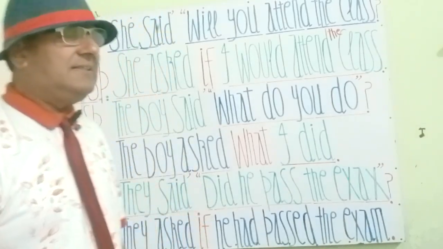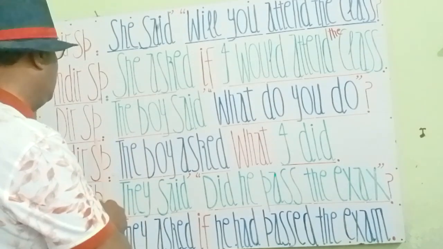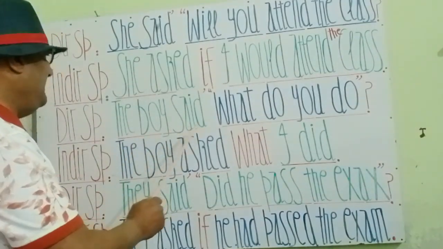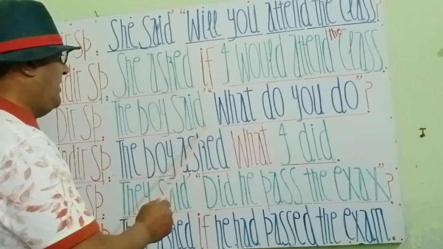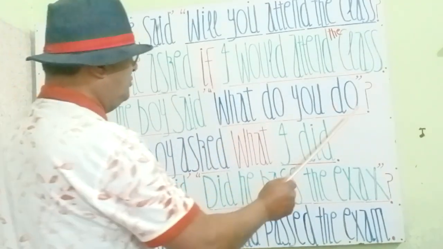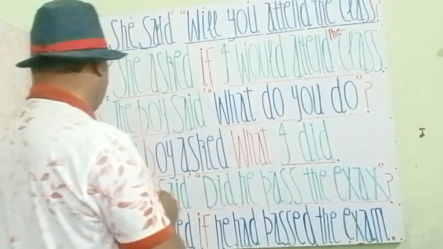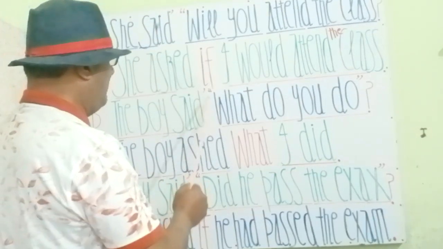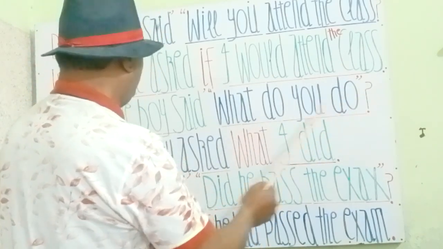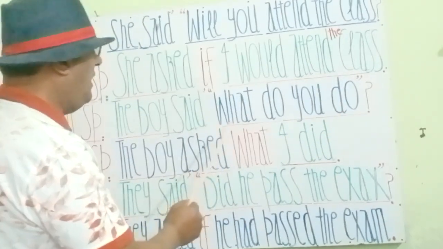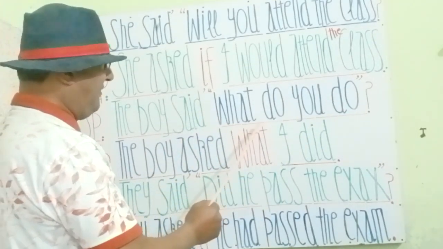Let's move to the next speech statement. The next statement you see, my students, is: the boy said, comma, inverted comma, start. What do you do? Commas close, interrogative sign. The boy said, comma, inverted comma, start. What do you do?